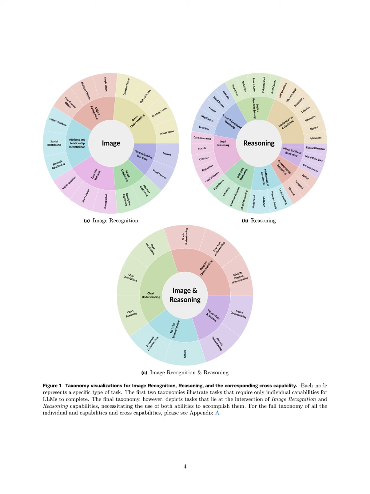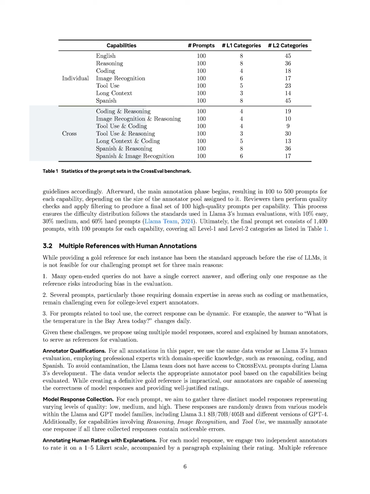trends it shows." This prompt is then annotated to ensure it aligns with the specific capabilities of image recognition and reasoning. Next, model responses to this prompt are collected, and human annotators rate these responses based on predefined criteria for quality and accuracy. Finally, the performance is assessed using LLM-based evaluators, which compare the model's output against expert annotated reference examples, ensuring a comprehensive evaluation of how well the model integrates both image recognition and reasoning skills in its response.